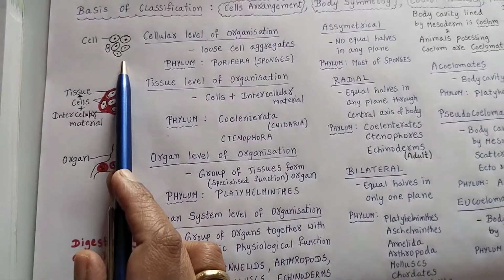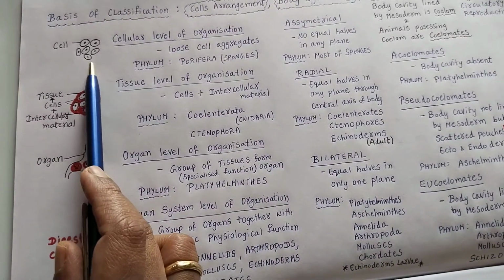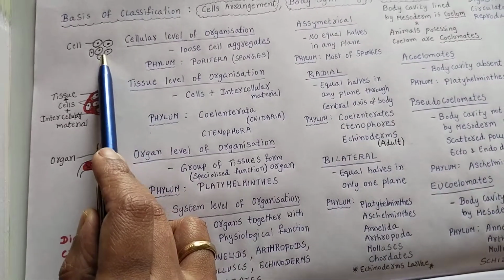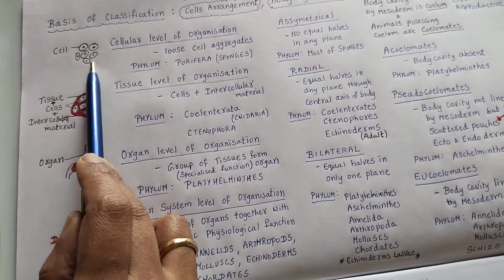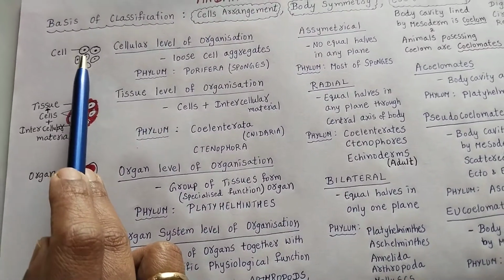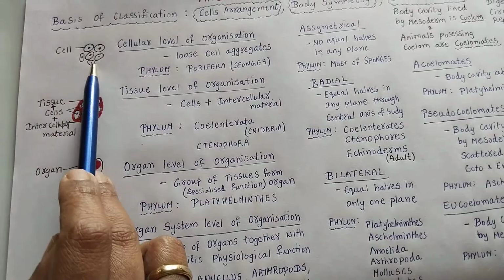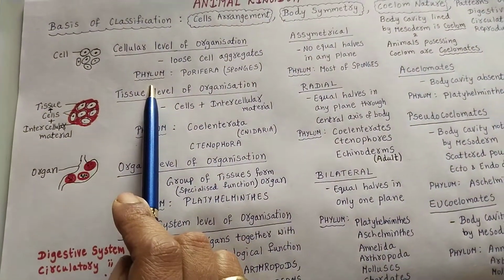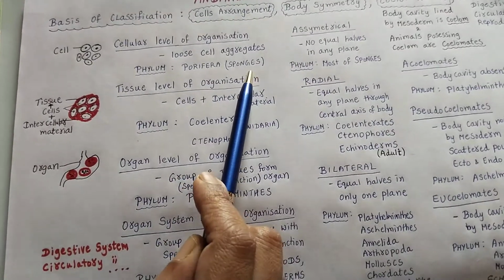You can see this, you cannot consider it as a tissue. Why? Because there is an absence of intercellular material. So you can consider this as a cellular level of organization, where the cells are arranged in a loose manner. So these are loose cell aggregates. In which phylum can you see this? In Porifera, that is sponges.